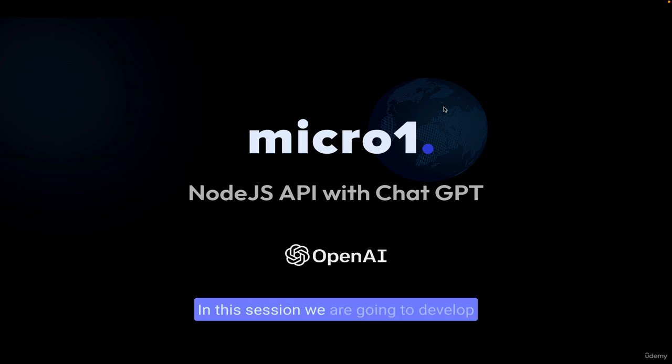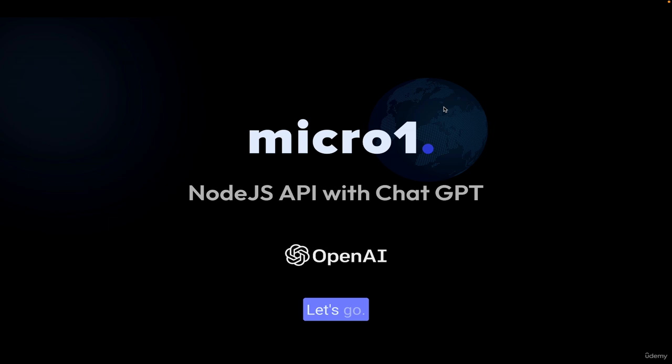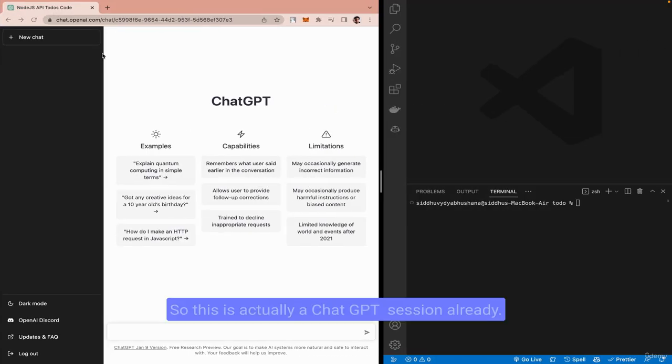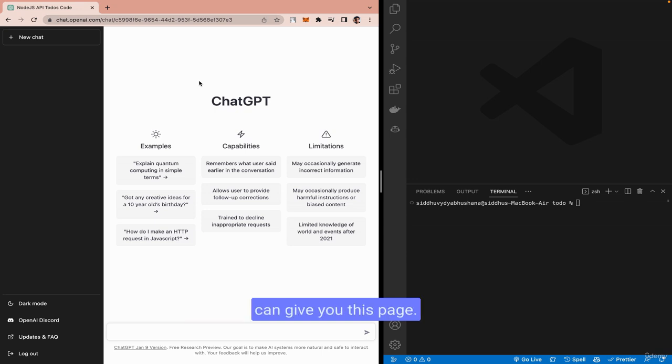In this session, we are going to develop a Node.js 2D API with ChatGPT. Let's go. So this is actually a ChatGPT session. I already mentioned earlier that chat.openai.com/chat will give you this page. Now I'm going to shoot my question here.